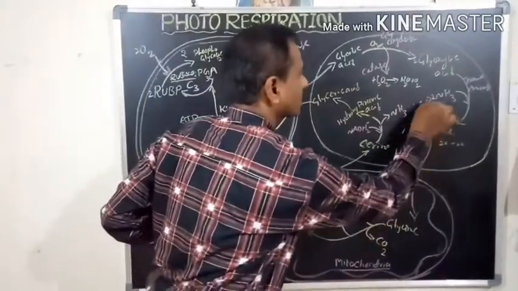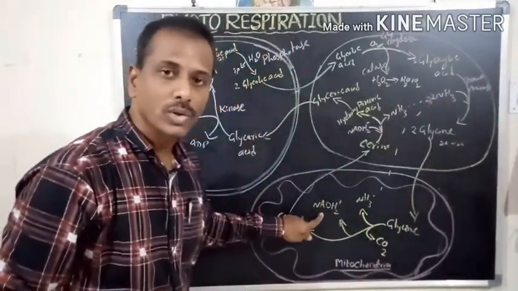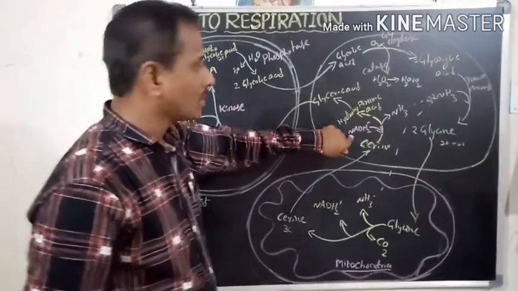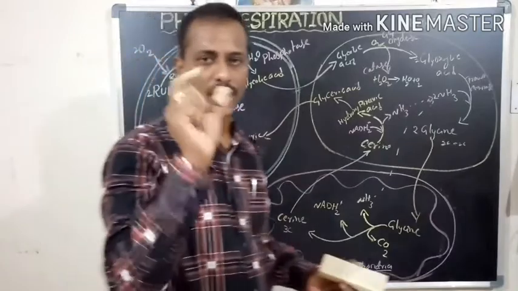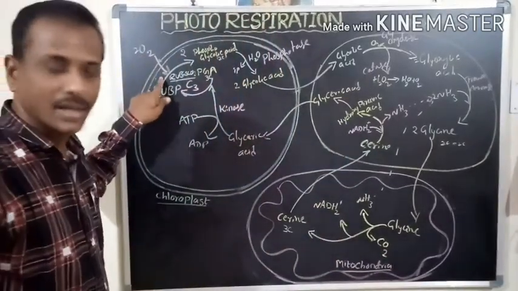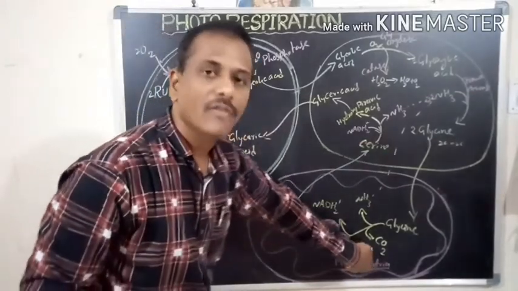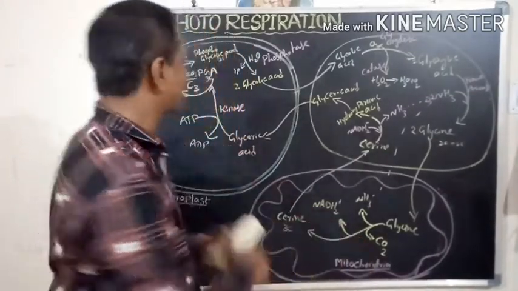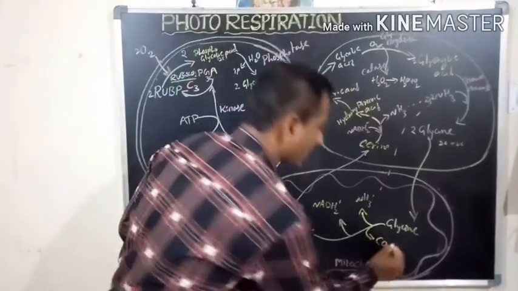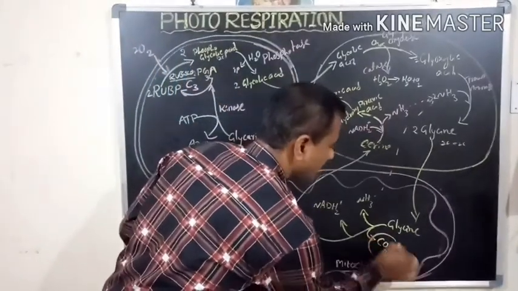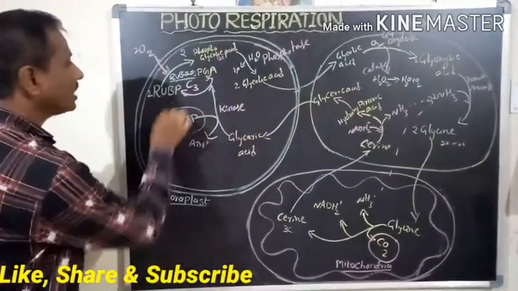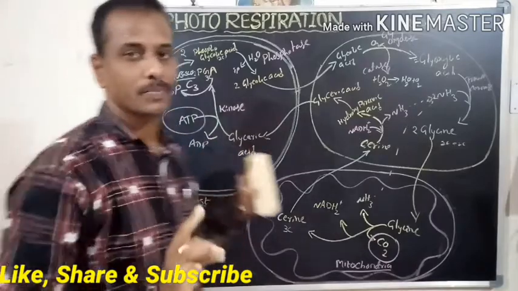Here also the same. NADH2 is released here, NADH2 is utilized here. That means the only changes are here. One is receiving of oxygen and liberation of carbon dioxide. Oxygen gas is received in the chloroplast and carbon dioxide gas is released. And here one molecule of ATP is utilized for this process.